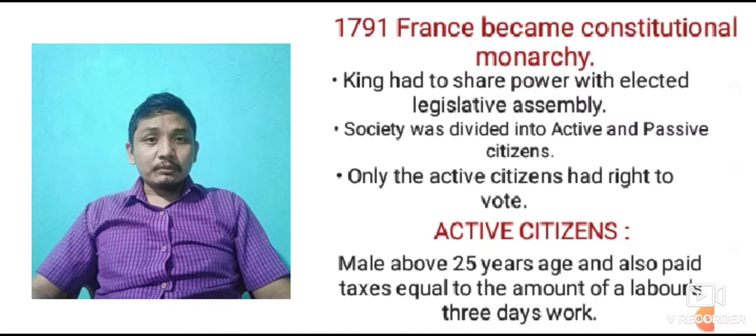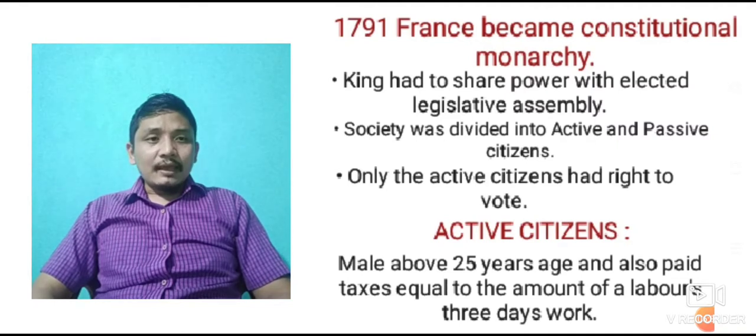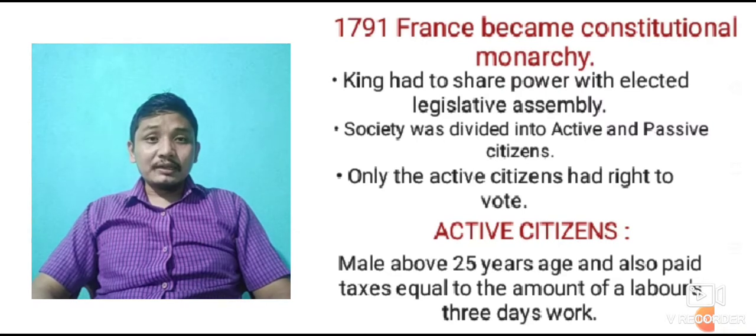Active citizens were males above 25 years of age who also paid taxes equal to the amount of a laborer's three days' work. So an active citizen could be only a male, not a female, aged 25 years or above.